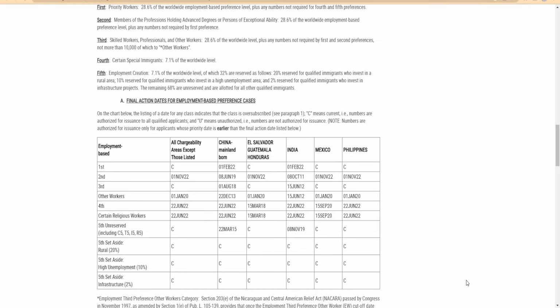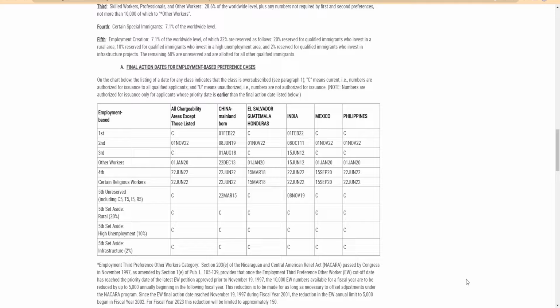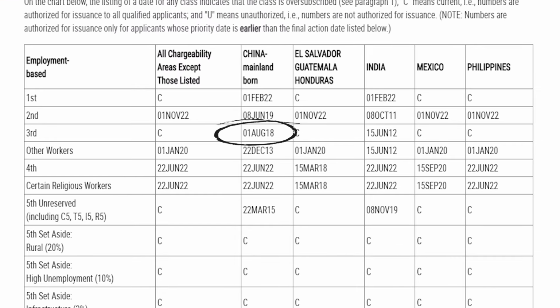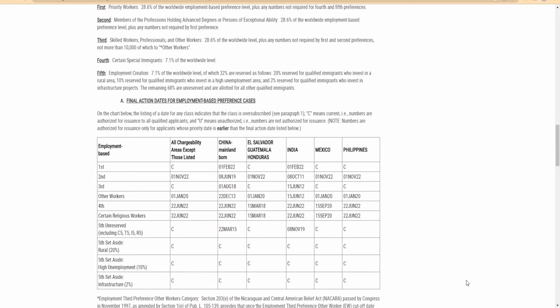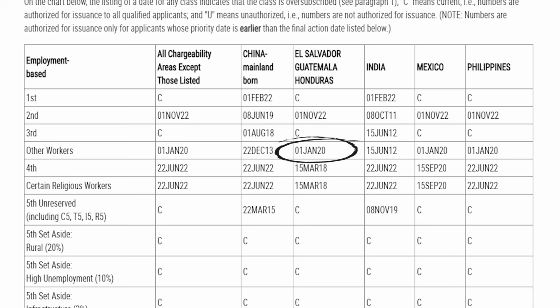These dates were initially set in January when this preference had been current for all of last year. For EB2, final action dates remained at June 8th, 2019 for China and October 8th, 2011 for India. Notably, the rest of the world have final action dates now, which will further extend the backlog for China and India. For EB3, final action dates are still August 1st, 2018 for China and June 15, 2012 for India. No improvement there. For employment-based third preference, other workers, we're now seeing a retrogression worldwide for this category with a final action date of January 1st, 2020.